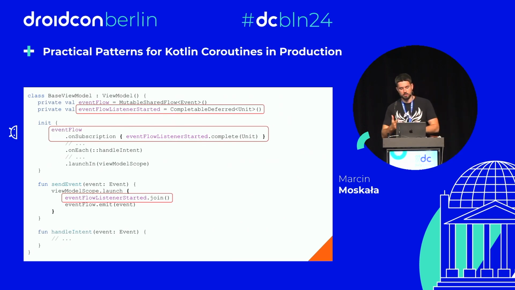On subscription, the deferred value completes and notifies that the subscriber is ready, and on the event side we join, which means await until this happens. That's one way we can synchronize coroutines.